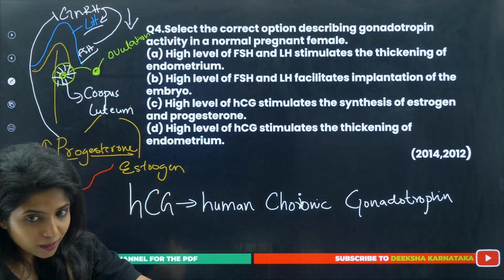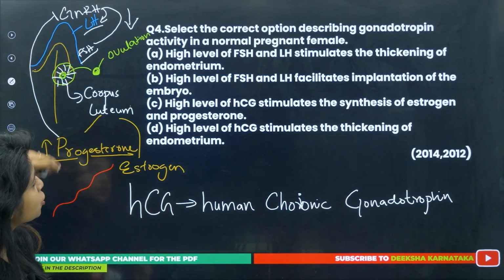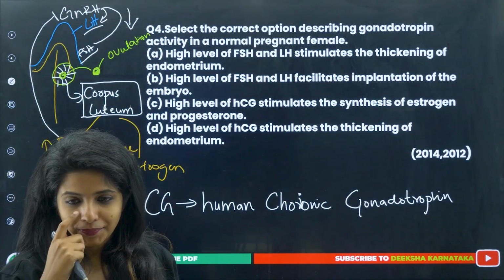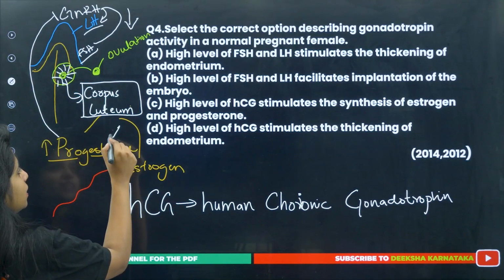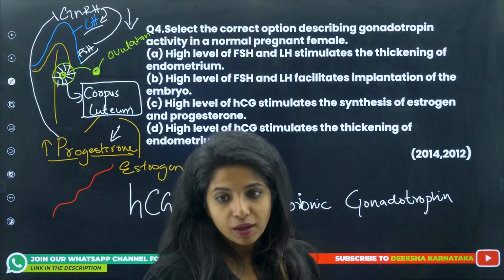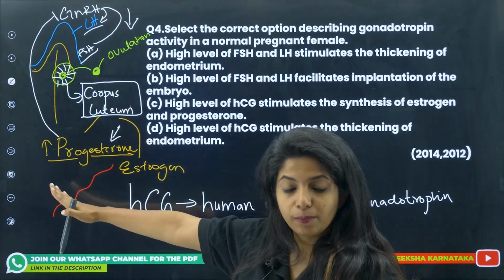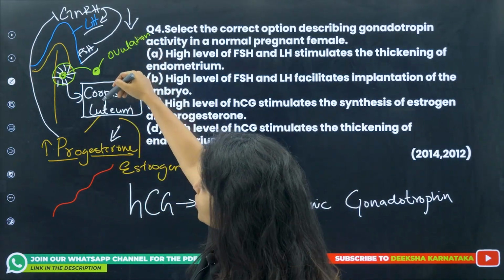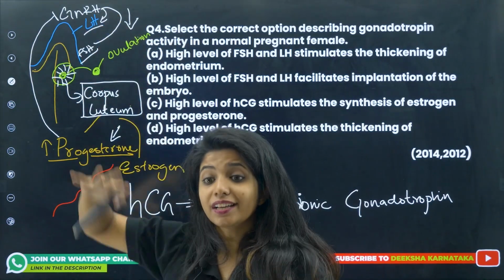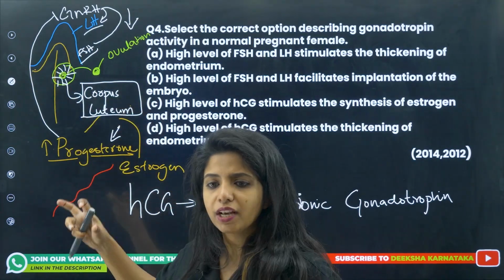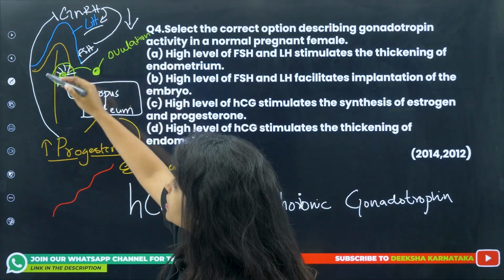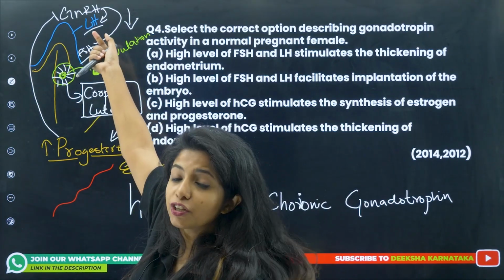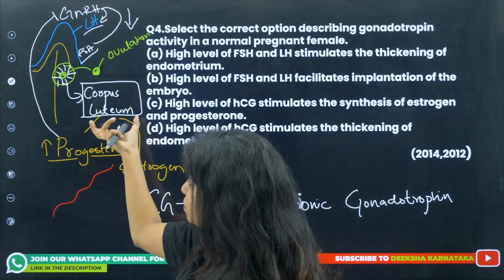Now, if both of them are stopping their secretion, especially LH, the corpus luteum will slowly start to degenerate. So, actually, it dug a pit for itself, because if corpus luteum will not be there, then obviously progesterone won't be released. It's a whole cycle of events. Now, how is LH controlling corpus luteum? I told you, when the LH surge happens, the graafian follicle breaks open and gives out the secondary oocyte. Whatever is left is known as corpus luteum. Corpus luteum, lu, and over here LH means luteinizing hormone. So, LH is responsible for maintaining this.